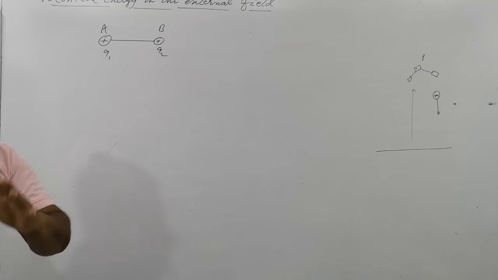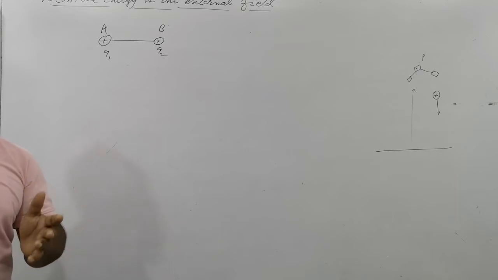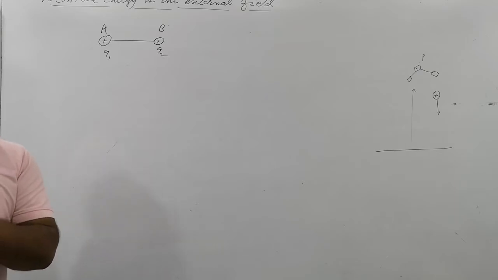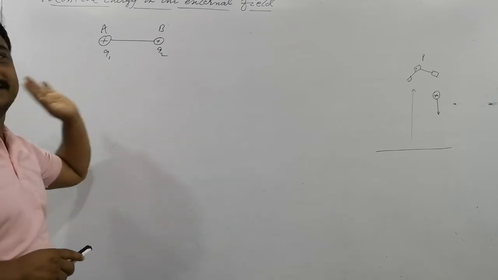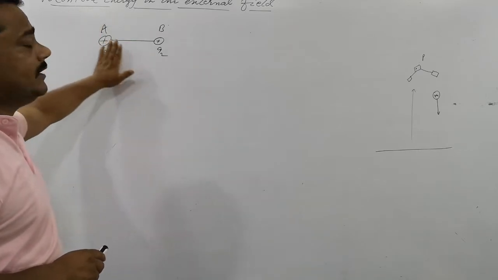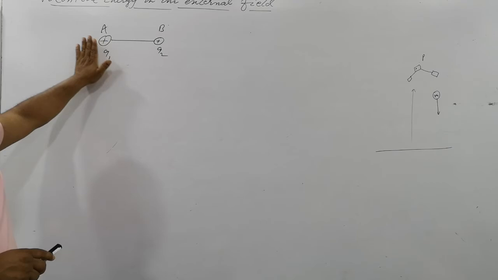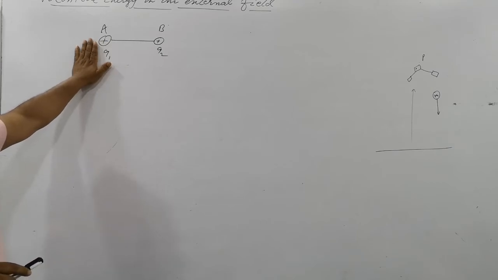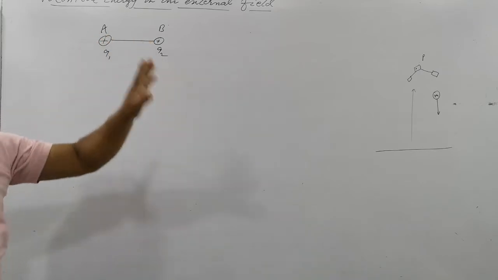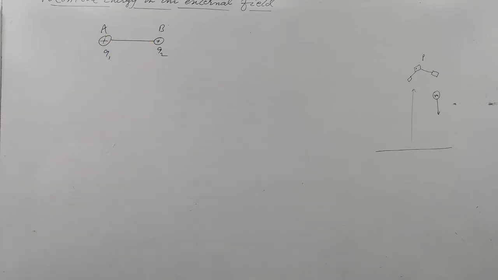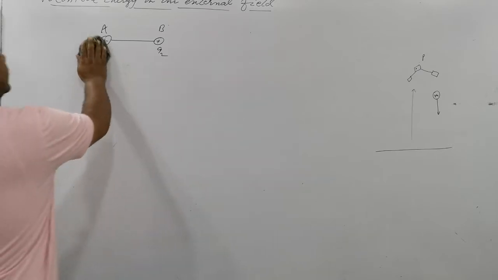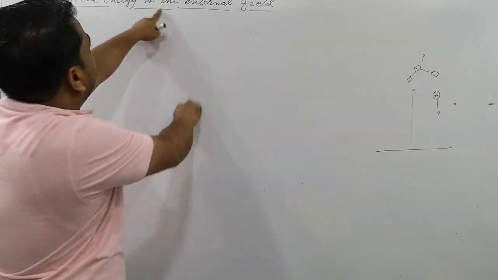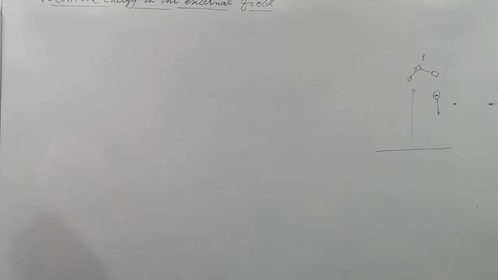This is to be stored as a form of potential energy. Is that clear? So we have discussed potential energy, where Q1, that is A, is the source charge which is developing the field for Q2. This was the topic of yesterday. Today the topic is potential energy in an external field.